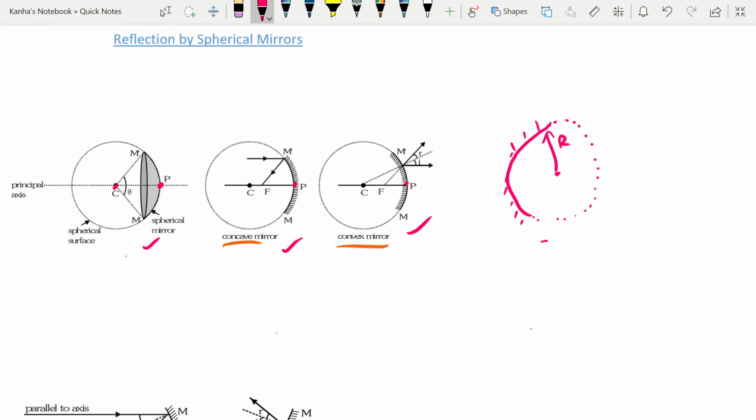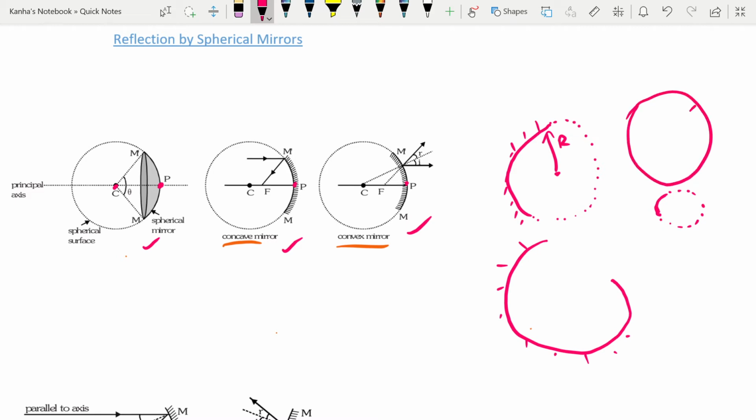My mirror can be this huge as well, and my mirror can be this small as well. But irrespective of what area of the mirror you choose, it is always a part of a larger sphere. If this was my original sphere, I can cut out small mirrors of different lengths, even this short I can cut, and I can cut even this long.